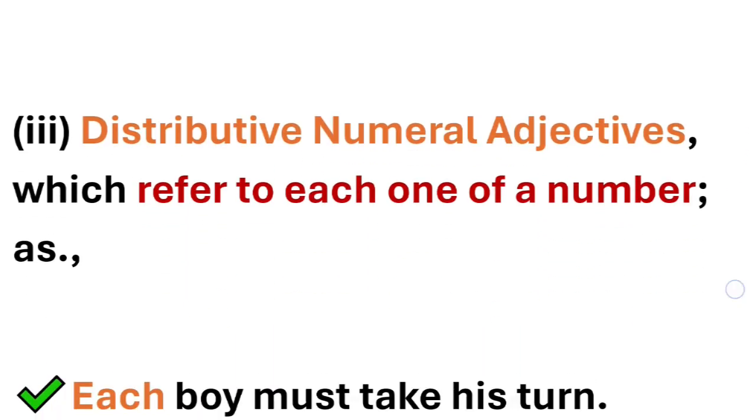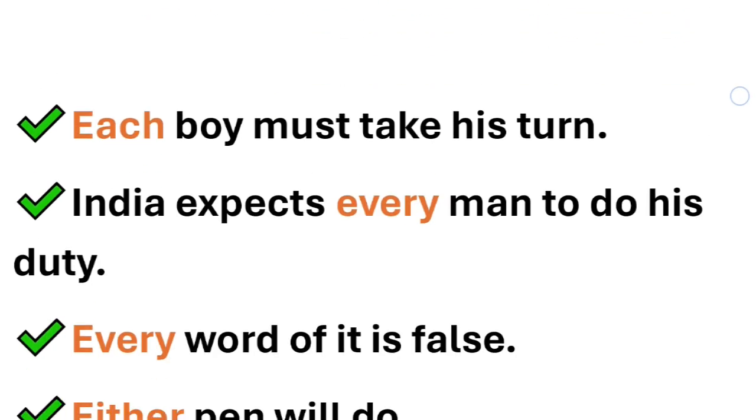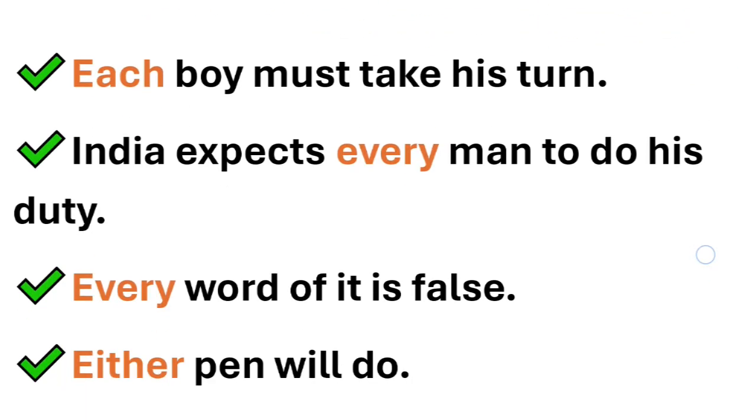Third will be distributive numeral adjectives. क्या होते हैं ये? They refer to each one of a number. They refer to each one. So they are called distributive. They are talking about everything in a group. For example, each boy must take his turn. So they are talking about each boy, every single boy. India expects every man to do his duty.